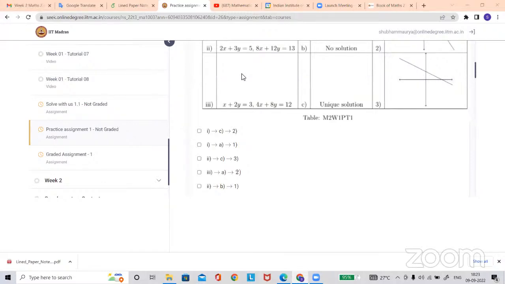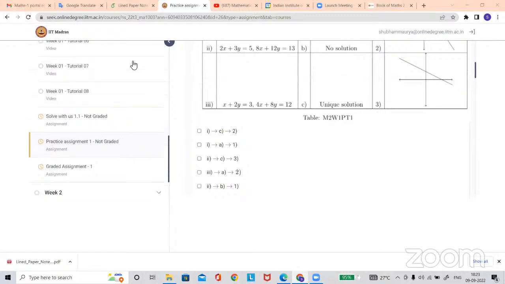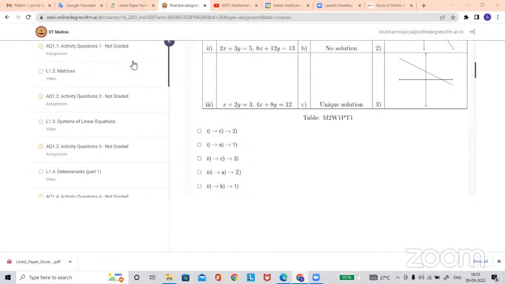If your concepts are clear, then you are able to do the questions. And the process, what I am saying to understand: go to the lectures and tutorials, watch the lectures, watch the tutorials. I forgot to mention, watch the lecture, then watch the tutorials.